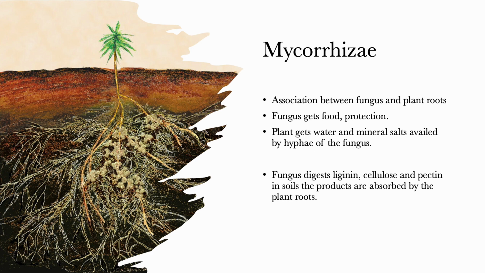They also obtain protection from mechanical and microbial damage offered by the fungus. The fungus digests lignin, cellulose, and pectin in soils, and the products of that digestion are then absorbed by the plant roots. I think it's quite an ingenious way of relating.